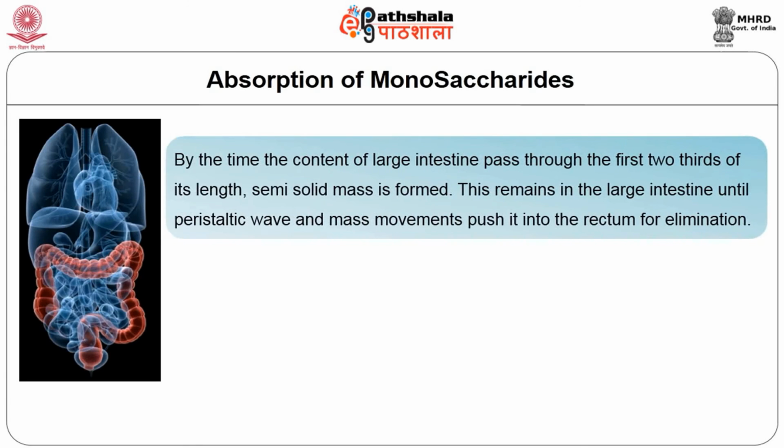By the time the content of the large intestine has passed through the first 2/3 of its length, a semi-solid mass is formed. This remains in the large intestine until a peristaltic wave and mass movement push it into the rectum for elimination.